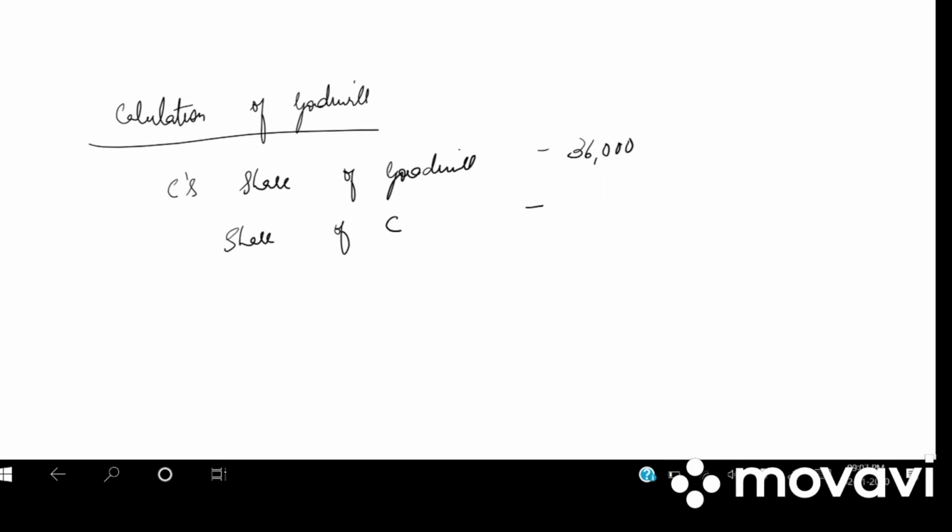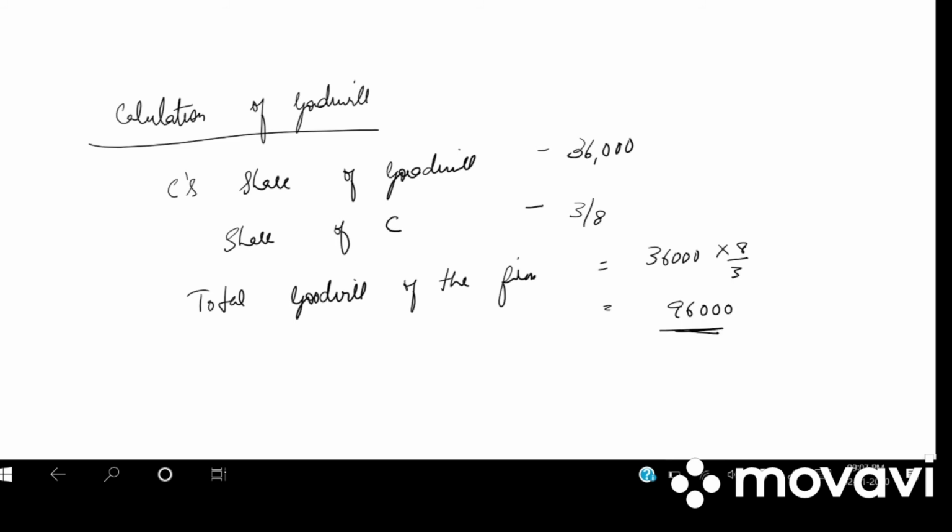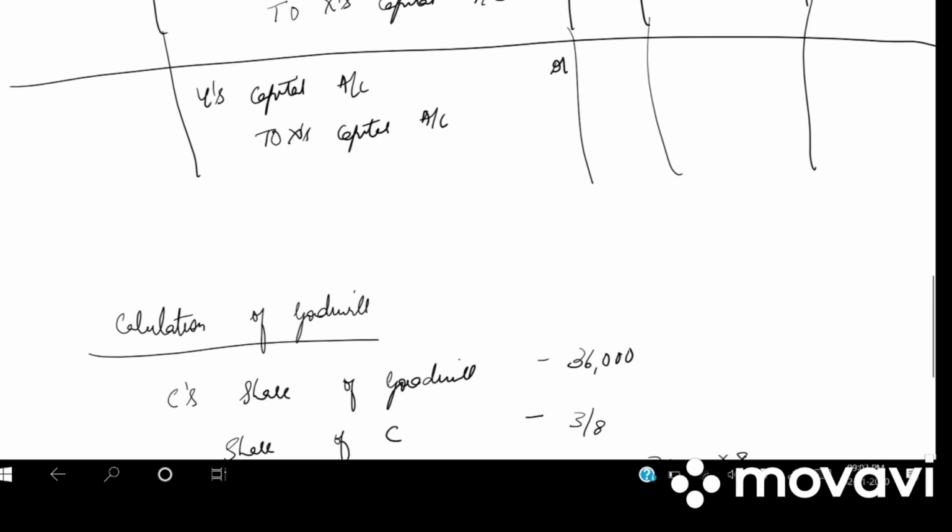What is his new share? It is 3/8. So what is the total goodwill of the firm? You need to take the reciprocal. 36,000 into 8/3, how much do we get? 96,000. So the total goodwill of the firm is 96,000.